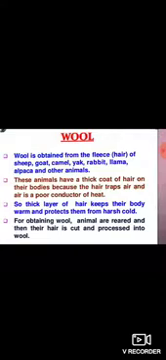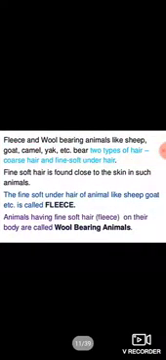For obtaining wool, animals are reared and then their hair is cut and processed into wool. Fleece and wool bearing animals like sheep, goat, camel, yak, etc. bear two types of hair: coarse hair and fine soft under hair. Fine soft hair is found close to the skin in such animals. The fine soft under hair of animals like sheep, goat, etc. is called fleece.